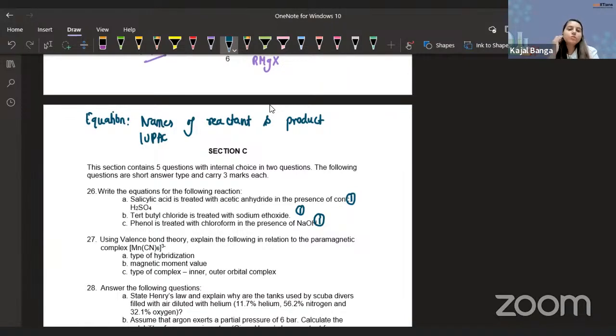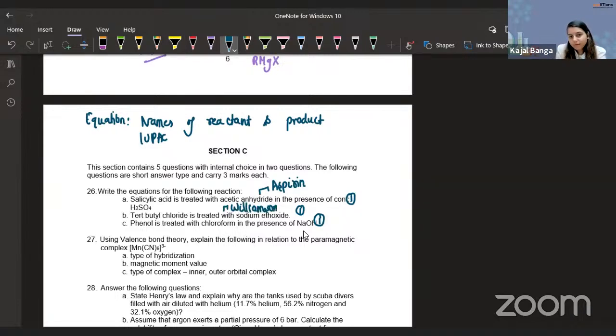Okay. Salicylic acid is treated with anhydride in the presence of concentrated H2SO4. So guys, this is nothing but the aspirin preparation reaction, given in the NCERT exactly like this. Tert-butyl chloride is treated with sodium ethoxide.